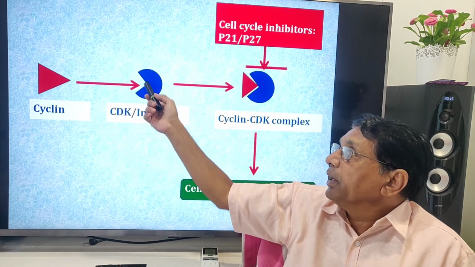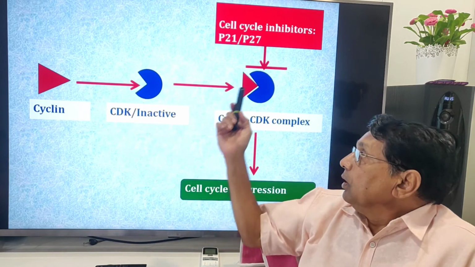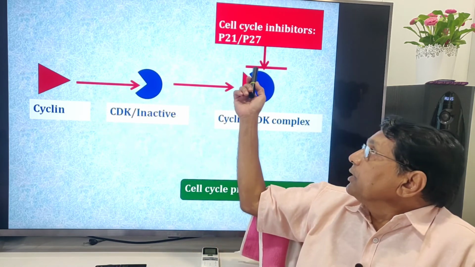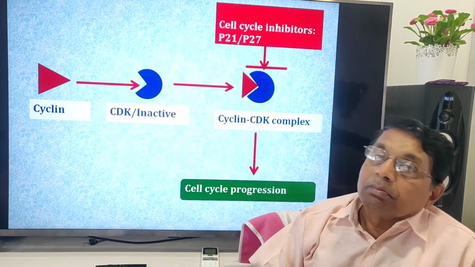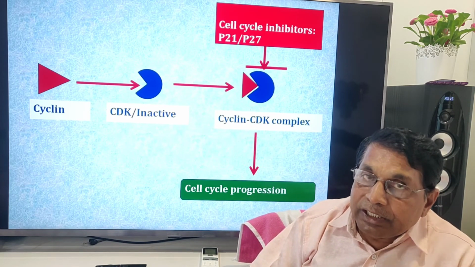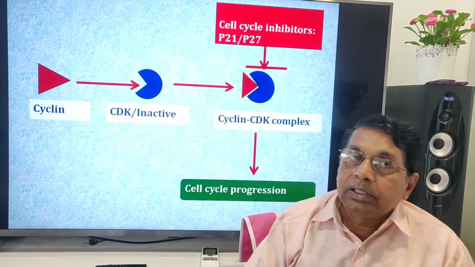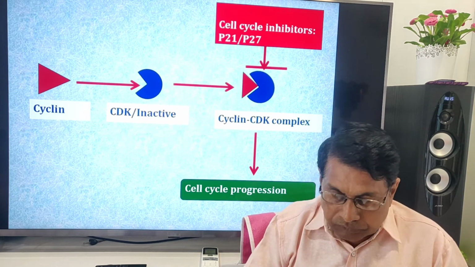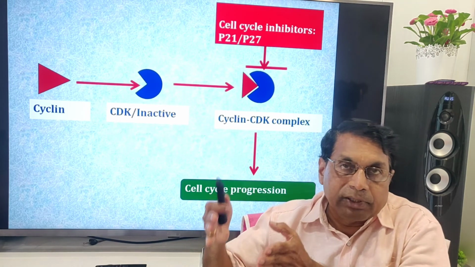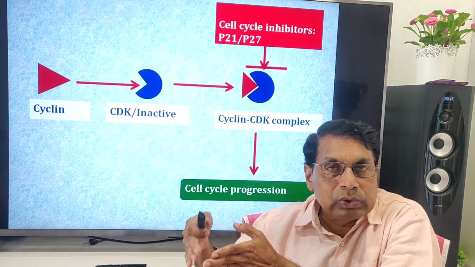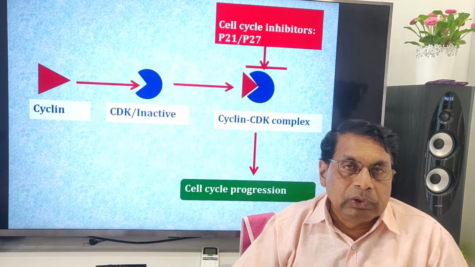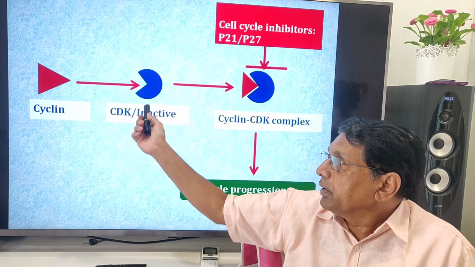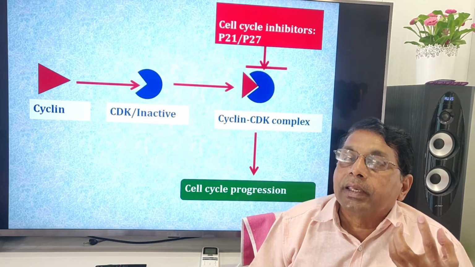Without cyclin binding, it is inactive. Once it binds to cyclin, it becomes active, shows enzymatic kinase property, and the cell cycle progresses, for example, G1 to S, similarly from S to G2, from G2 to M. So at every stage, one particular type of cyclin, one particular type of cyclin dependent kinase.